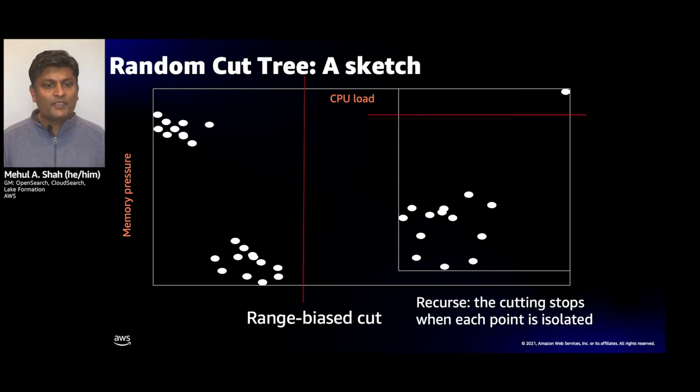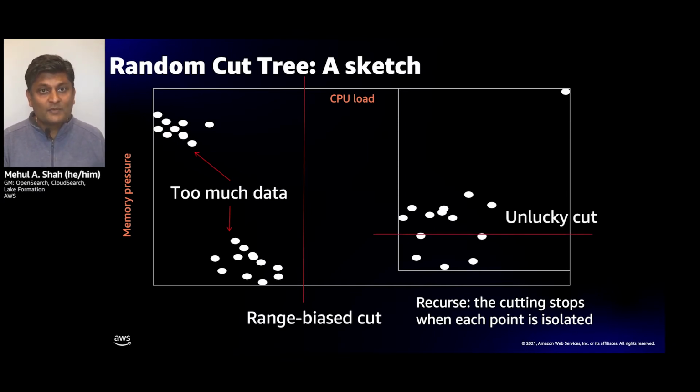And you keep recursing and splitting until basically this entire tree is formed and each point is isolated by these cuts. Okay. Now, this technique does give you a random cut tree, but if you're going over a huge, very long stream, you're going to end up with lots and lots of data, so your tree is going to get very big. And it might turn out that you end up with some unlucky cuts, in which case you're not going to really isolate all of the anomalies the way you'd like, right? Because we are building this randomly.